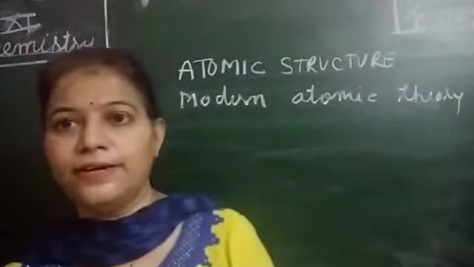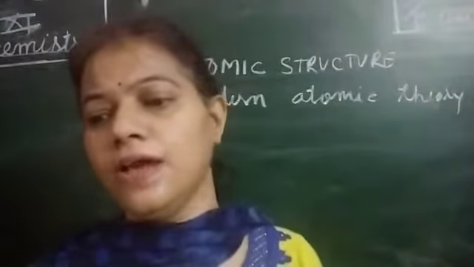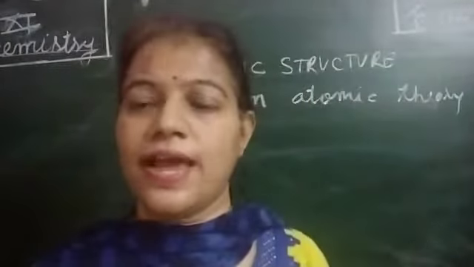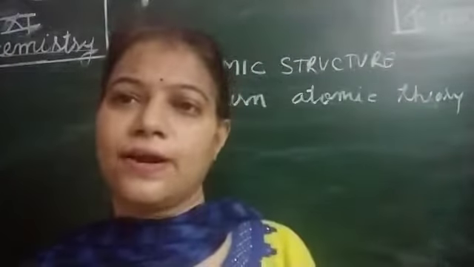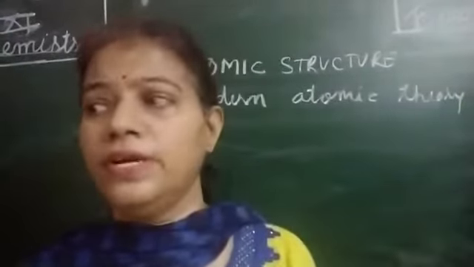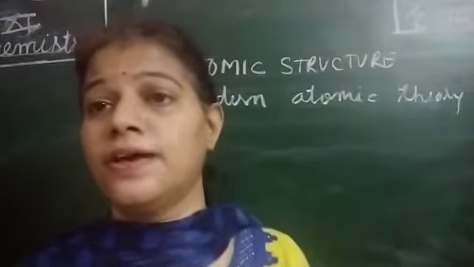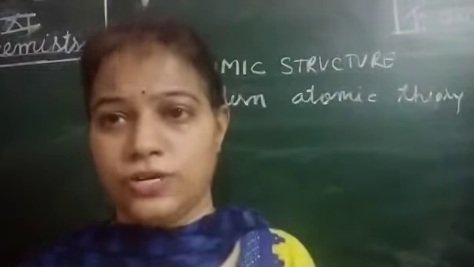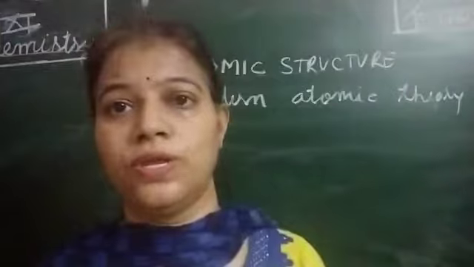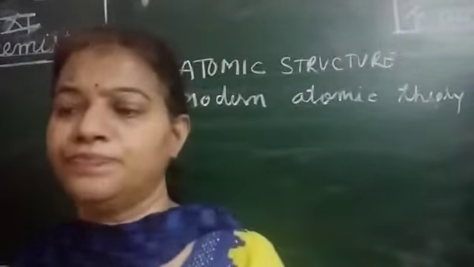Though we can say that Dalton's theory is a successful attempt in understanding the nature of the atom, it is contradicted by some modern researches. As technology grows, some modern researches come into existence, so we come to know whether the postulates given by Dalton are correct or not. So there are some contradictions in Dalton's atomic theory by the modern atomic theory. Now we are going to learn what is modern atomic theory.